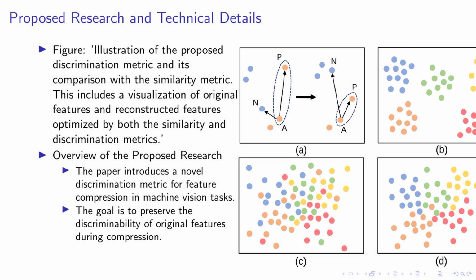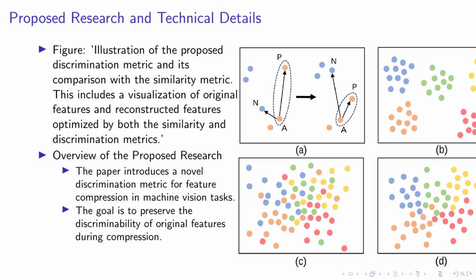The discrimination metric is designed to maintain the inner distance between features of different categories, enhancing their discriminability. It involves three samples: an anchor, a positive, and a negative. The anchor and positive belong to the same category, while the negative belongs to a different one. The metric is computed to ensure the positive is close to the anchor and the negative is distant, thus preserving the discriminability of features.